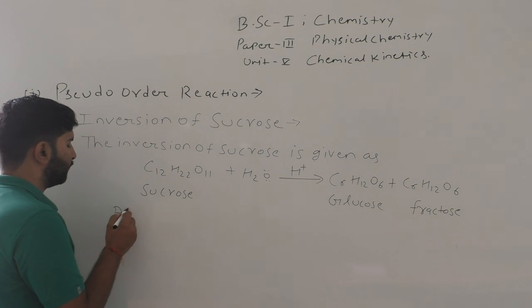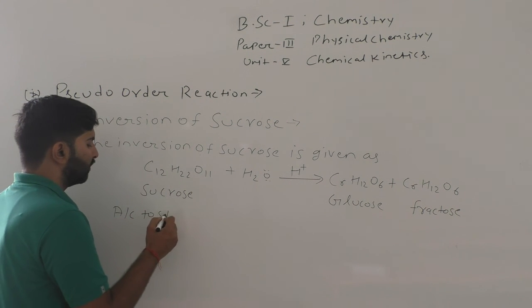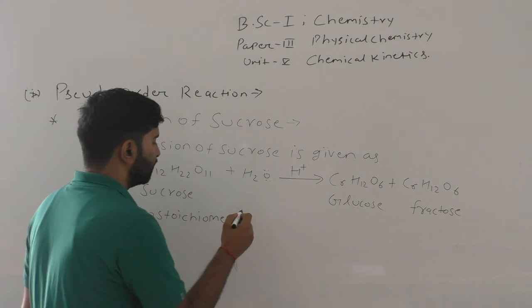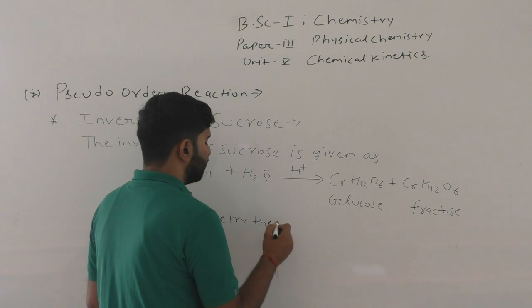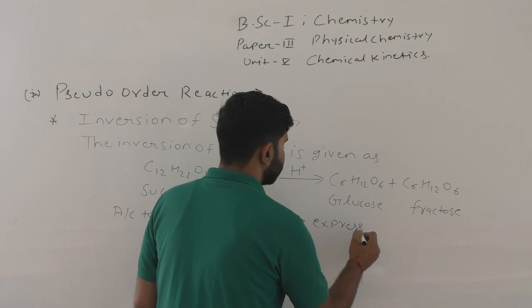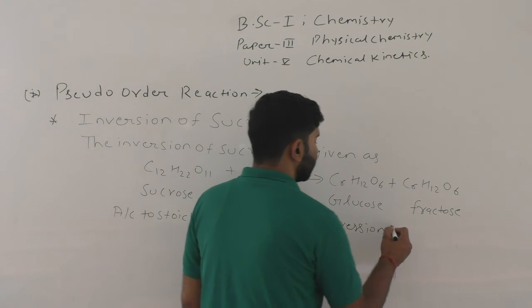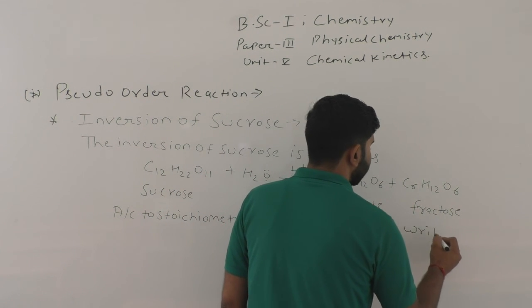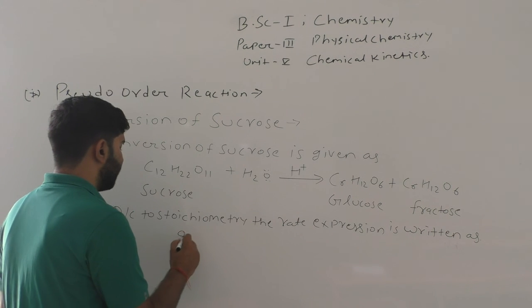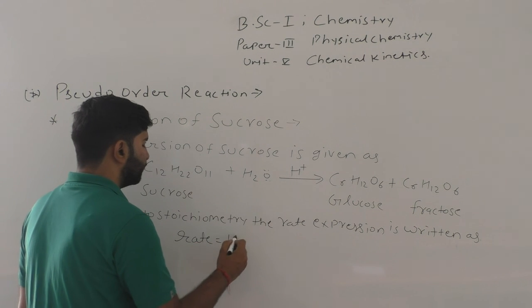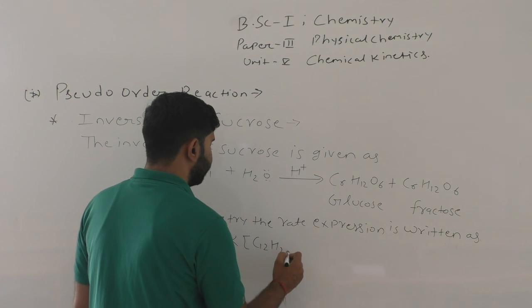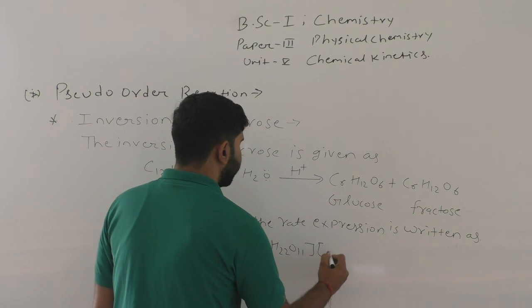So, according to stoichiometry, the rate expression is written as rate equals K, concentration of sucrose and concentration of water.